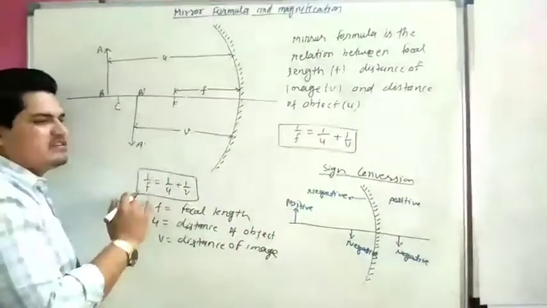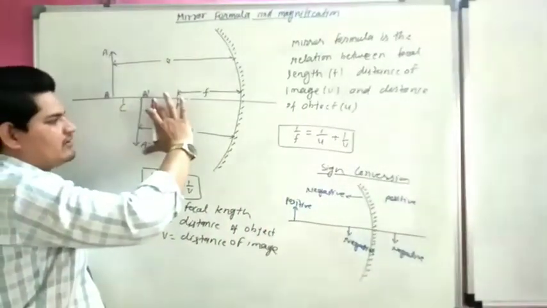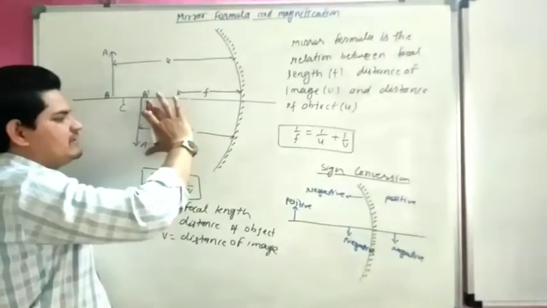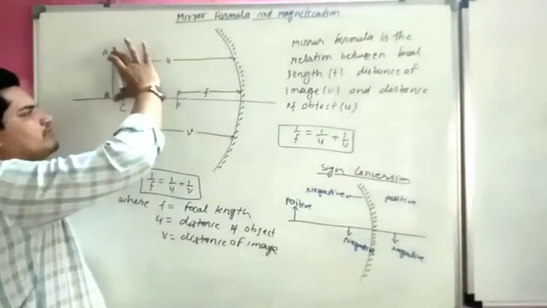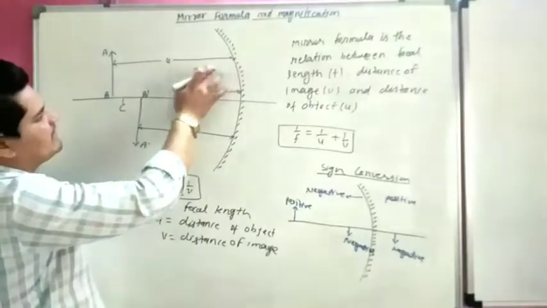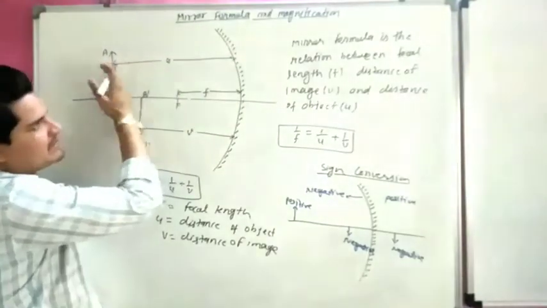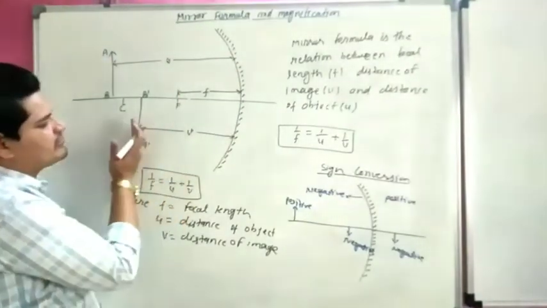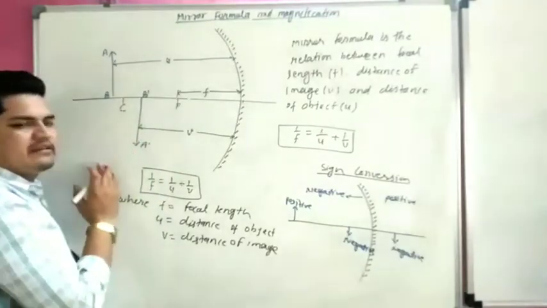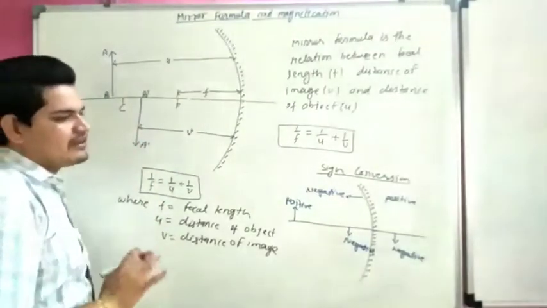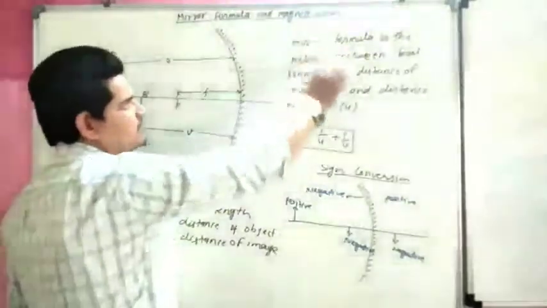So this is below the principal axis, so height of the image is negative, height of the object positive, distance of object left of the mirror negative, distance of image left of the mirror is also negative. So this is called the sign convention. Now we will start magnification.